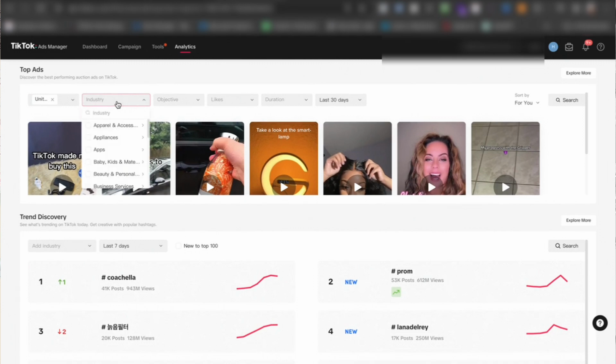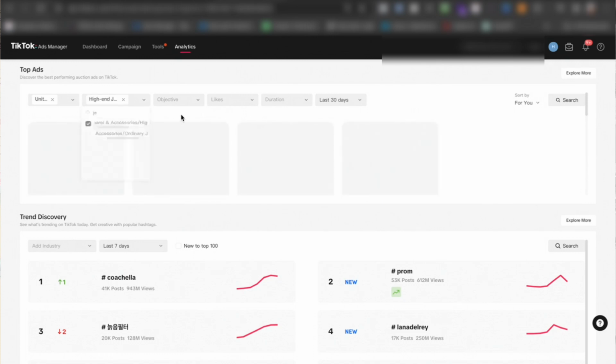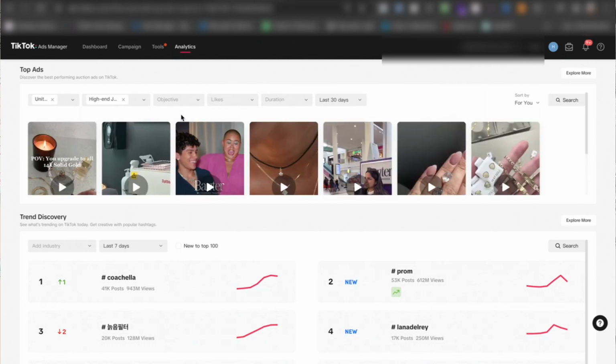You look specifically at a keyword within your industry, in a sense. So if this is a jewelry brand, we want to come here and type jewelry. So let's look at this. What is this one? Ordinary jewelry. This one is high-end jewelry. So we can look at the high-end jewelry one, right? So that's the specific category, and then boom, I just leave it at that.